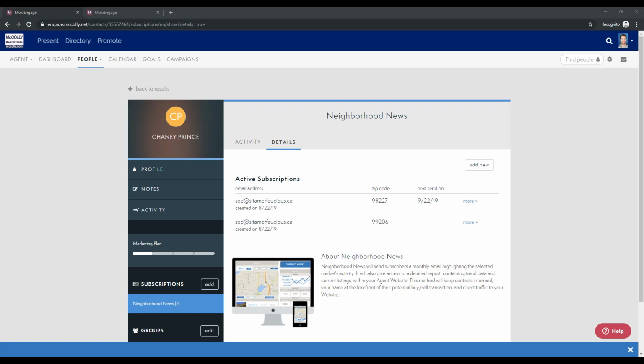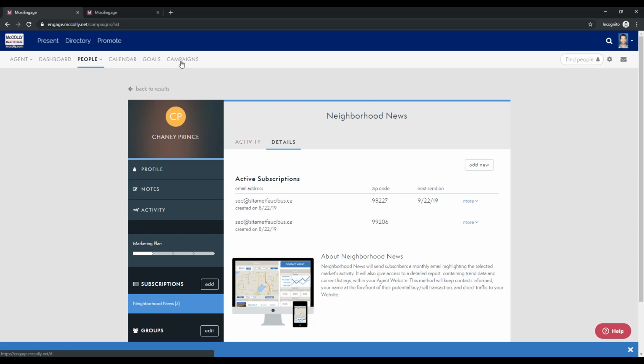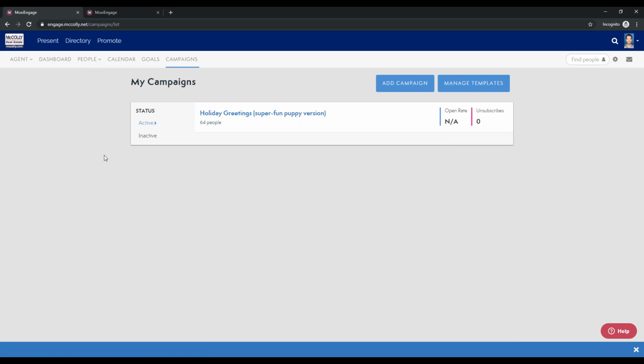Perfect. So the next thing I wanted to go through was our campaigns section, and this is an amazing tool that we actually just released earlier this year, and I've seen some brokerages and agents come up with some amazing content with our campaigns. So I'm really excited to get in here and show you what campaigns looks like. You can see here at the top we have this campaigns button. So what we're going to do is jump in here.